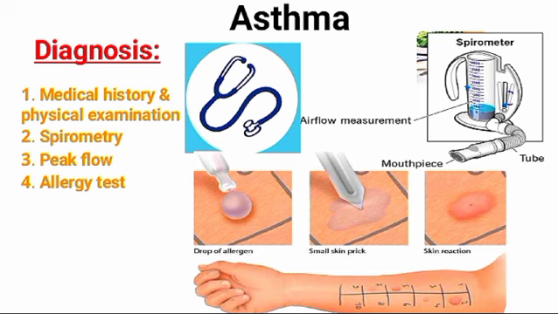Third one is peak flow. A peak flow meter is a simple device that measures how hard you can breathe out. Lower than usual peak flow readings are a sign that your lungs may not be working as well and that your asthma may be getting worse. And the fourth is the allergy test. Allergy skin tests are vital in finding out whether asthma is due to inhalant allergens. Drops of a number of allergen extracts are placed on the skin, usually the forearm, and the skin is pricked lightly through the drops. A positive reaction will cause some itching and a bump at the site within 10 minutes.